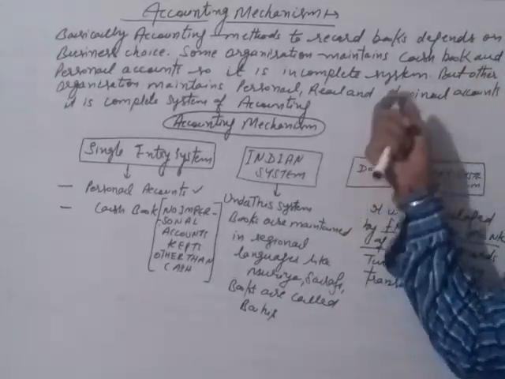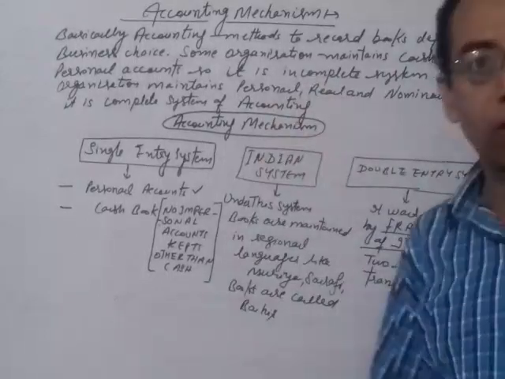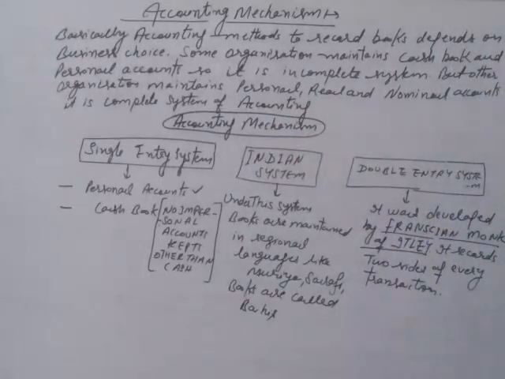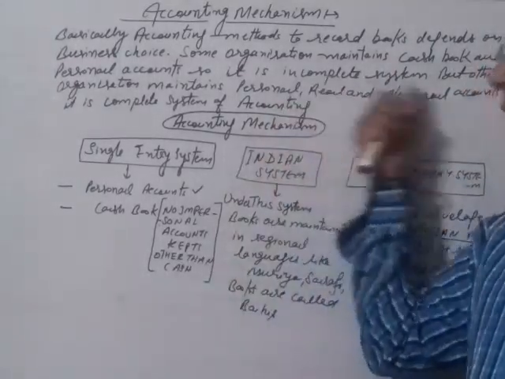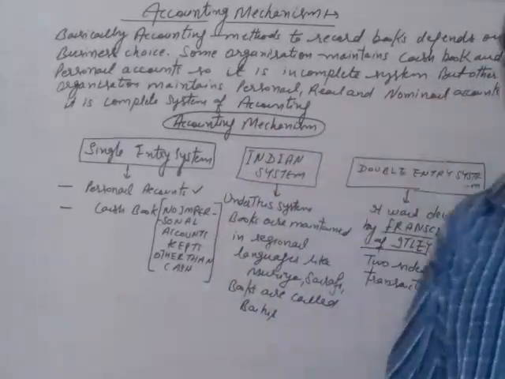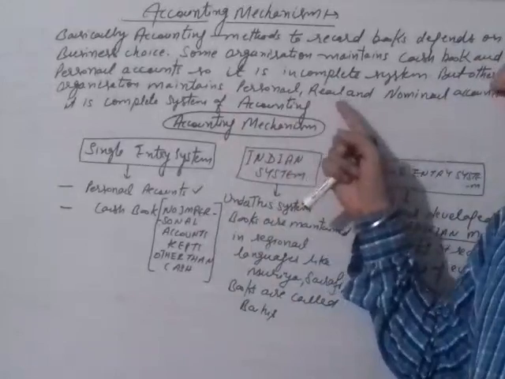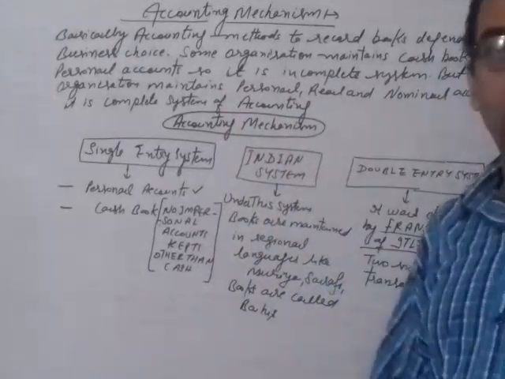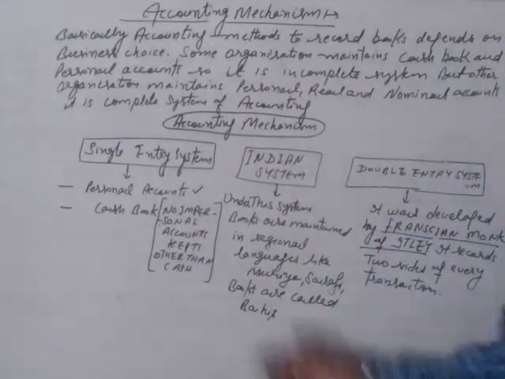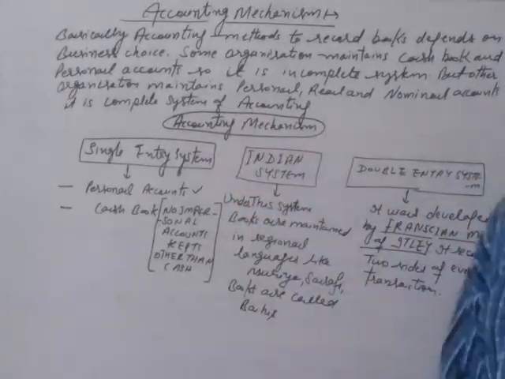So when just cash book and personal accounts are maintained, basically this is the incomplete system of accounting. When any organization maintains personal, real and nominal accounts, then this system is called the complete system of accounting.